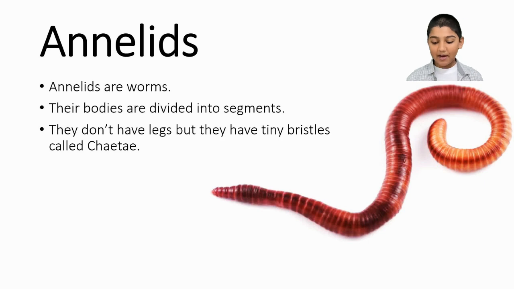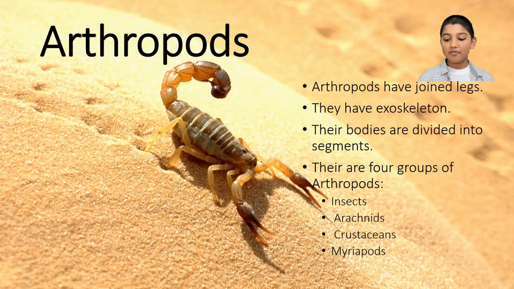Now, arthropods. Arthropods have jointed legs. They have a tough exoskeleton. Their bodies are divided into segments. There are 4 groups of arthropods: insects, arachnids, crustaceans, and myriapods.